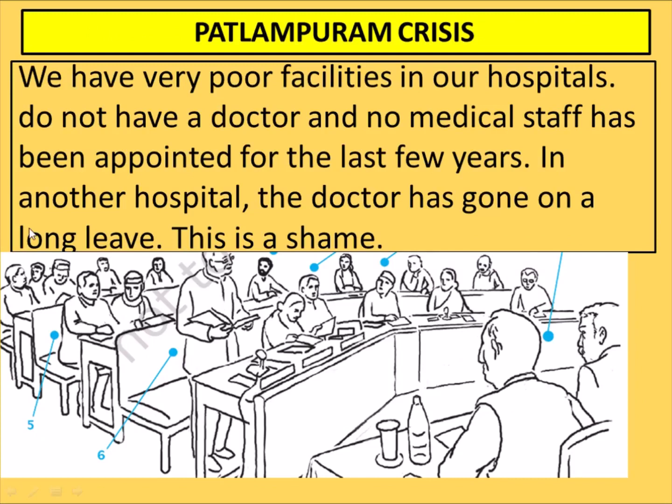Now see, one of the members of the opposition party, what is he saying? That in Patlampuram they don't have good facilities of hospital. They have very poor facilities in the hospitals. They don't have a doctor in Patlampuram. No medical staff has been appointed for the last many years, and in some hospitals the doctors have gone on long leave, and he's saying that this is a shame, that too during the crisis of diarrhea. So he is asking all these questions from the government. Now the government will reply.